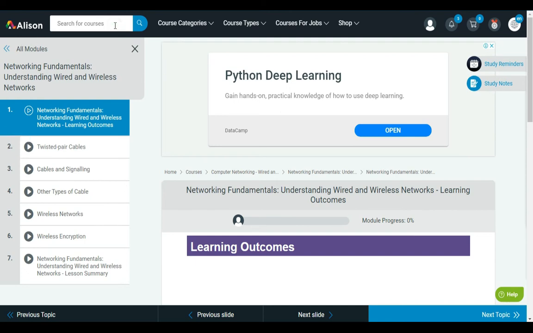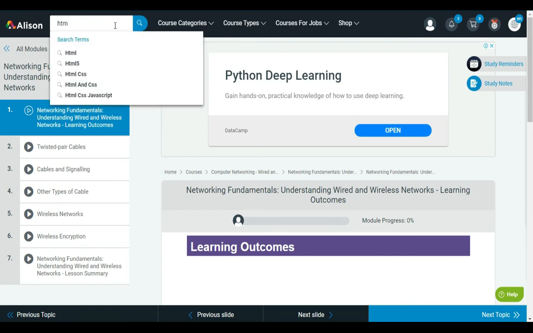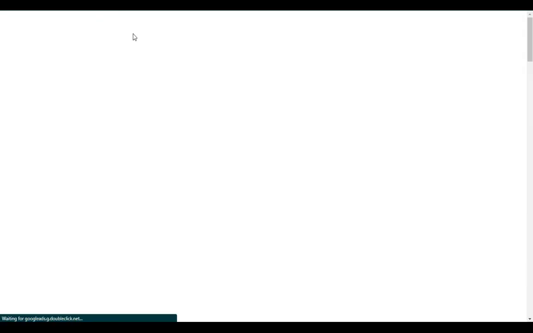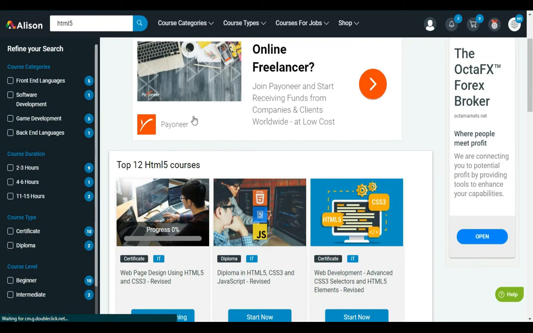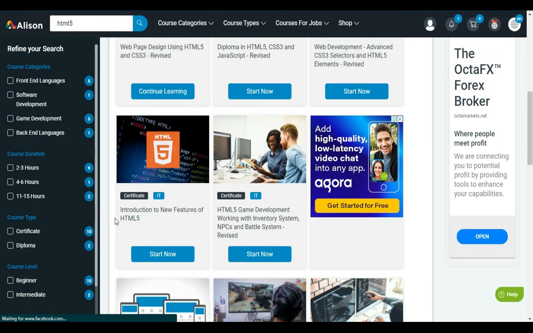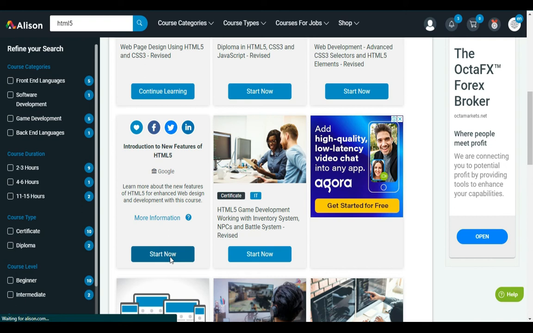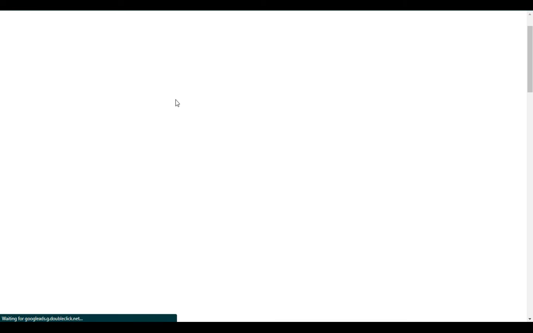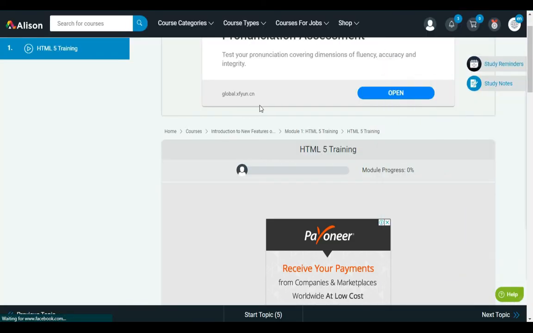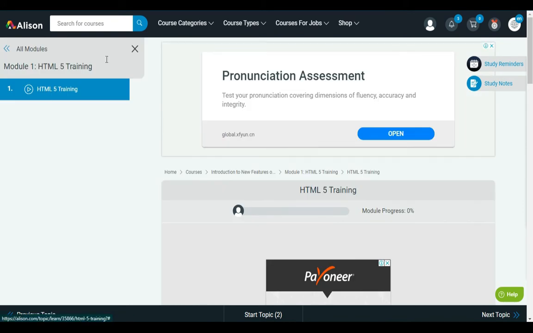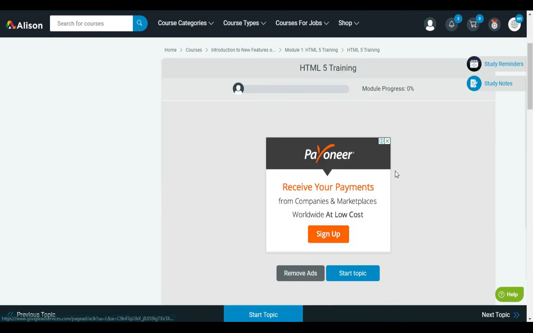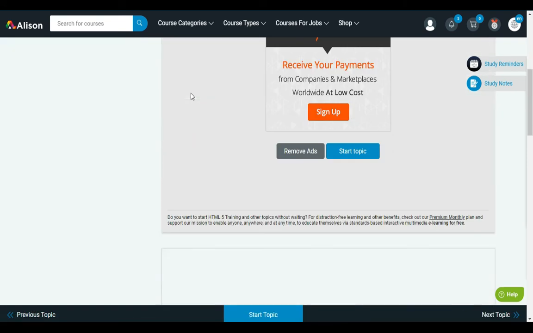By the way, you can select courses by your own keywords, just like I like HTML, HTML5. Here it is. Select whatever you want, just select interested subjects only. They also provide a certificate, and it's located on IT: Introduction to New Features of HTML5, Start Now. This course is also enrolled on my account. This is a very easy online educational platform. No need to pay, no need to invest. So HTML5 training center has been established, so I can continue my course after the video.